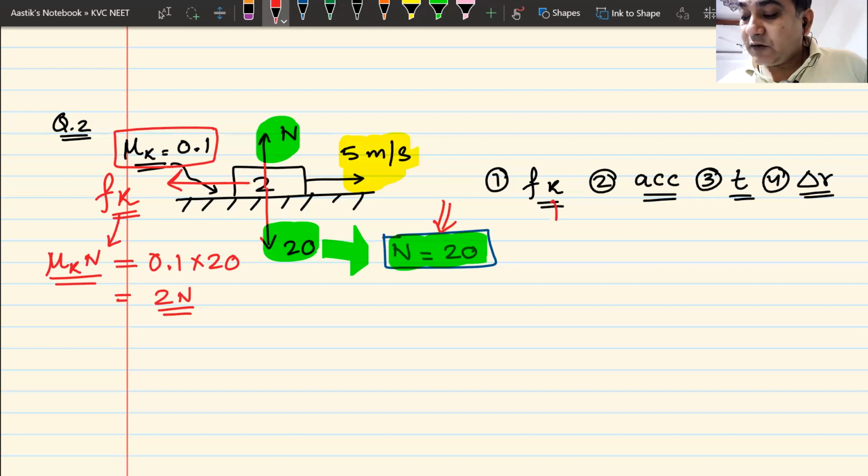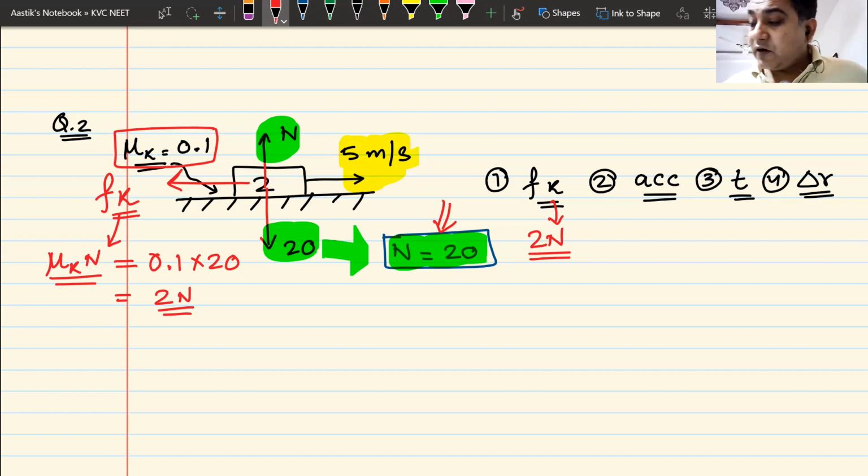That is the value of the frictional force, 2 newton. Yes or no? Did we get the answer for this one? Can I have some raised hand that we got the answer?